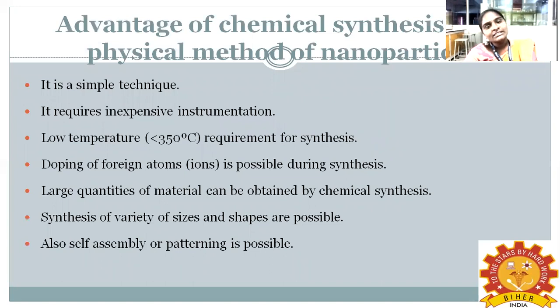What are the advantages compared to the physical method? It's a simple technique and it requires inexpensive instrumentation and low temperature requirement for synthesis. Doping of foreign atoms is also possible during the synthesis, and large quantities of material can be obtained by chemical synthesis. Synthesis of a variety of sizes and shapes is also possible. Also, self-assembly and patterning is possible.